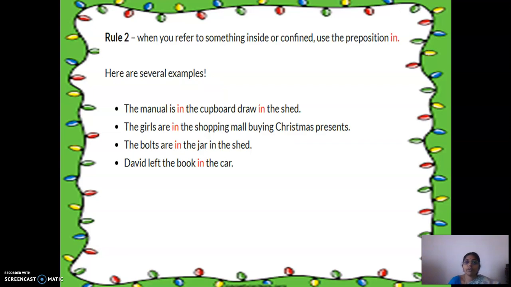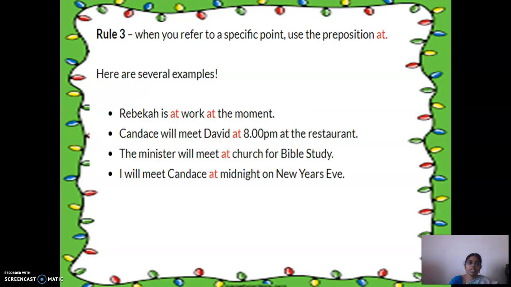Rule number 2: when you refer to something inside or confined, use the preposition in. So for inside we use in. Everybody knows that, and you all use in in your day-to-day life. The manual is in the cupboard drawer in the shed. The girls are in the shopping mall buying Christmas presents. The bolts are in the jar in the shed. David left the book in the car. So all these sentences are examples of in.